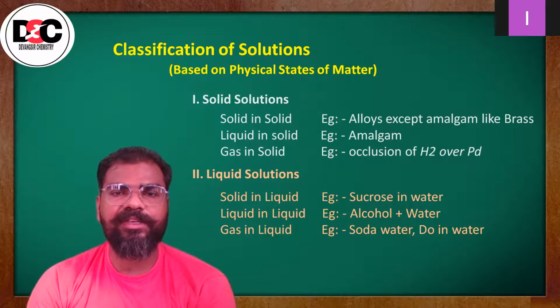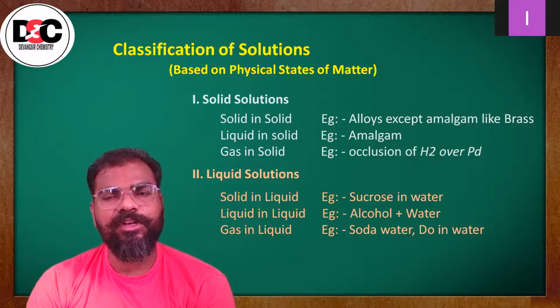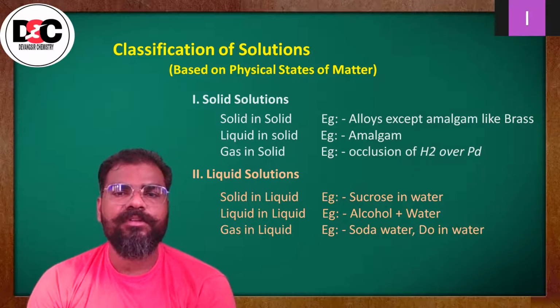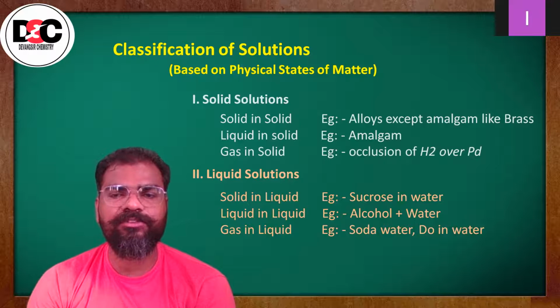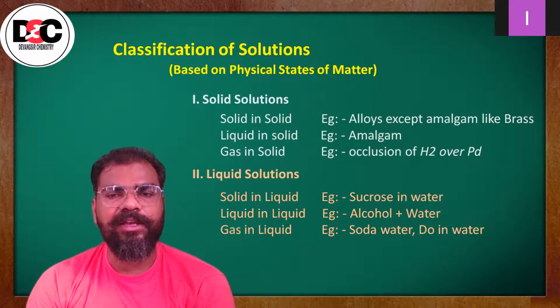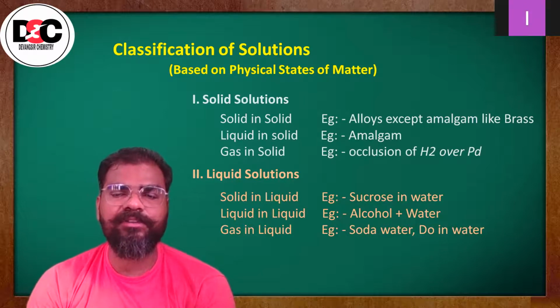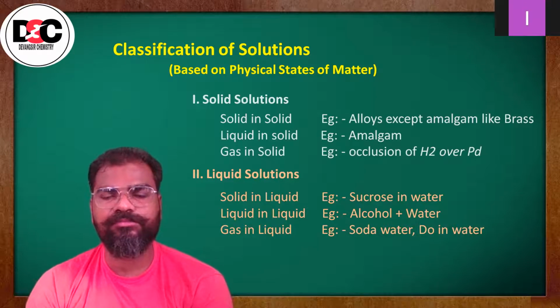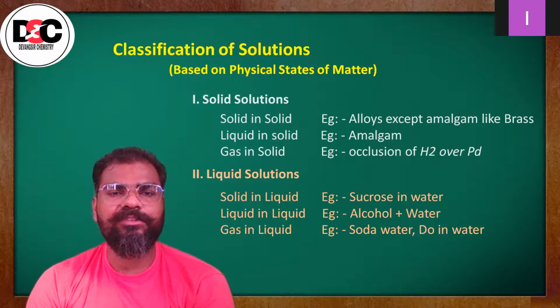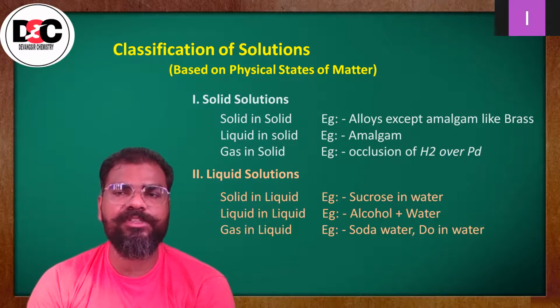Then gas in solid. So when you are adding a gaseous substance as a solute in a solid solvent, their example we have taken is occlusion of H2 over Pd. Palladium is a metal, okay, and hydrogen is a gas. So palladium, Pd, acts as a solvent, whereas hydrogen gas acts as a solute. Okay. So these are the three different solid solutions with their examples which we have to remember for MCQ.